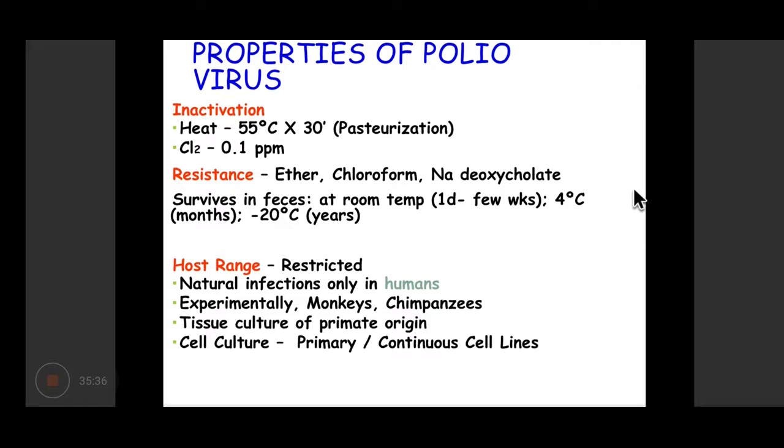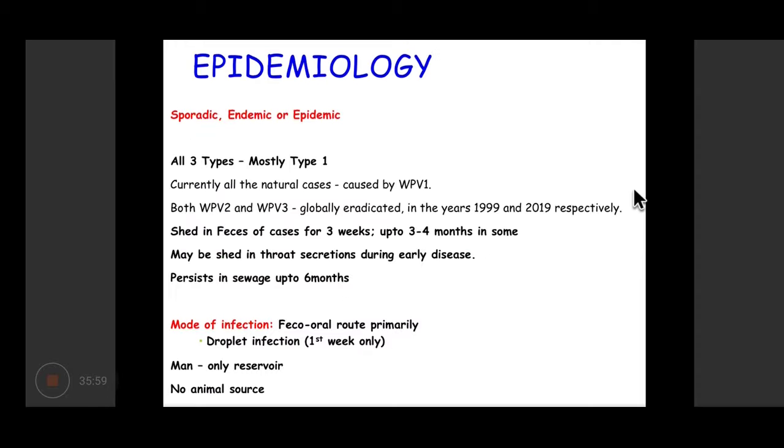But it is resistant to ether, chloroform, and other organic compounds, being a non-enveloped virus. Naturally, infections are seen only in human beings. Experimentally, it can infect monkeys and chimpanzees, and various cell lines and tissue cultures of human or primate origin are used for culturing this virus.